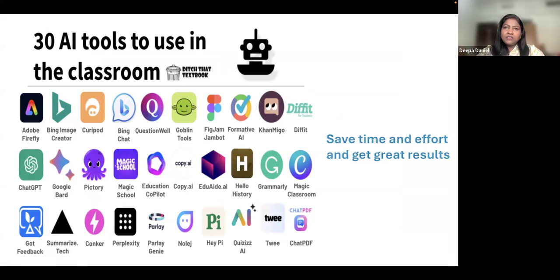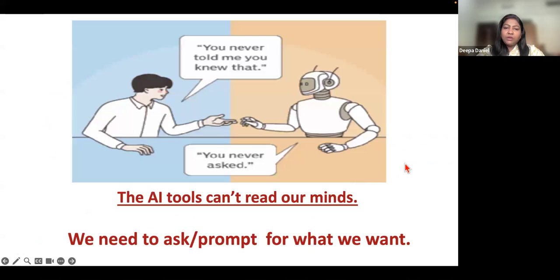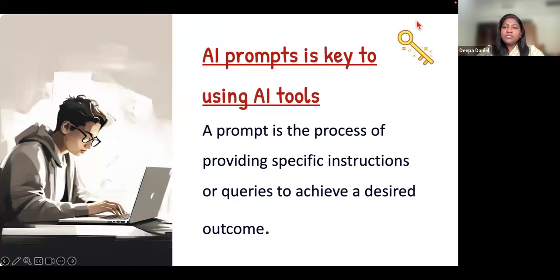So in my past workshops and webinars, I've demonstrated how AI tools can be used in the classroom by educators, and how it saves time and effort and how we can get great results by using these tools. But there was one problem. The problem was that these AI tools cannot read our minds. We need to ask them, we need to prompt them for what we want as a result. So AI prompts is the key.